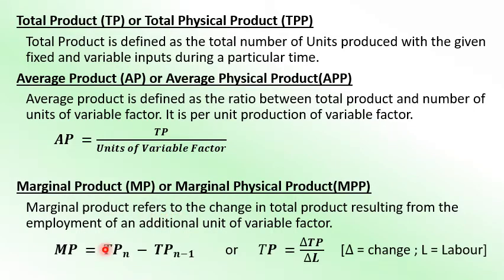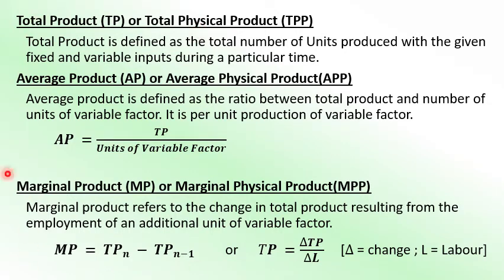The formula is MP is equal to TPn minus TPn minus 1, or MP is equal to delta TP divided by delta L, where delta means change and L means labor. So change in total product divided by change in labor, the number of labor employed for producing the product. So that's the marginal product, average product, and total product.